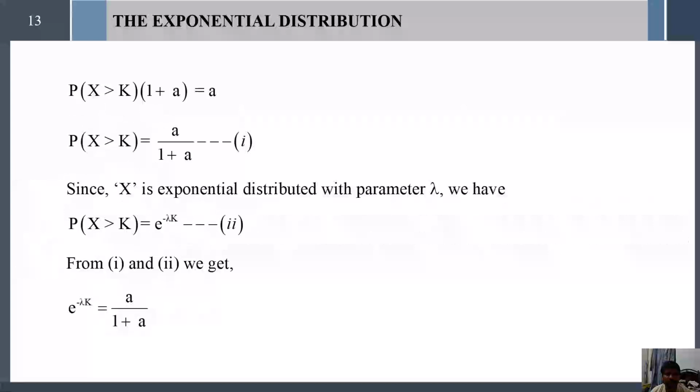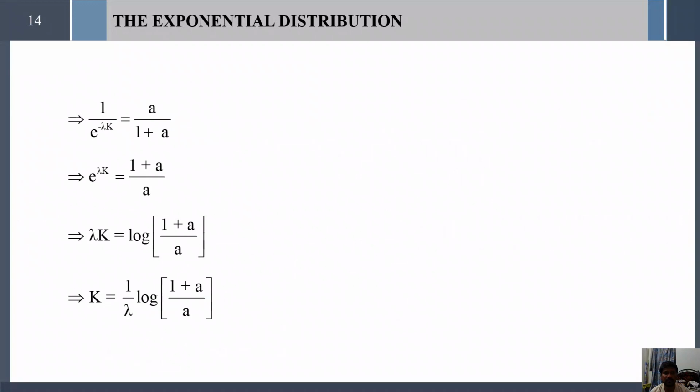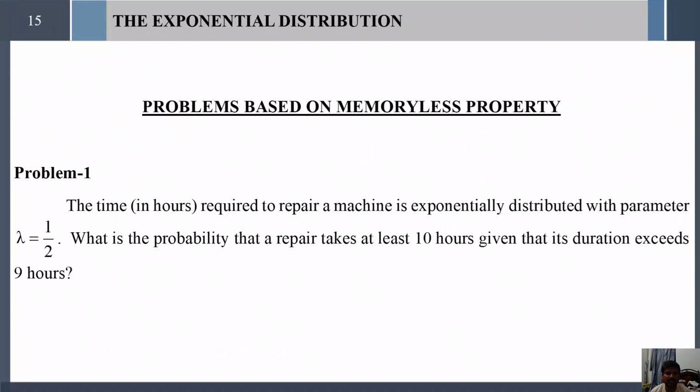Find the value of a, find the value of k. Okay, we have found the value of k. And next, these problems, I mean the problems under memoryless property, are very, very important. First, let us see the problem.